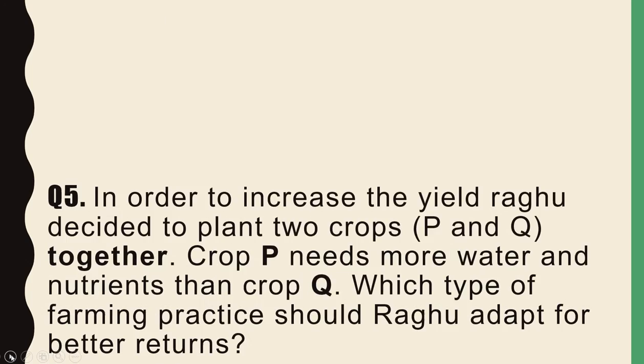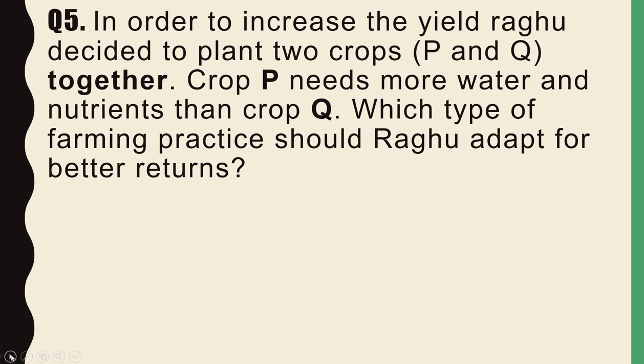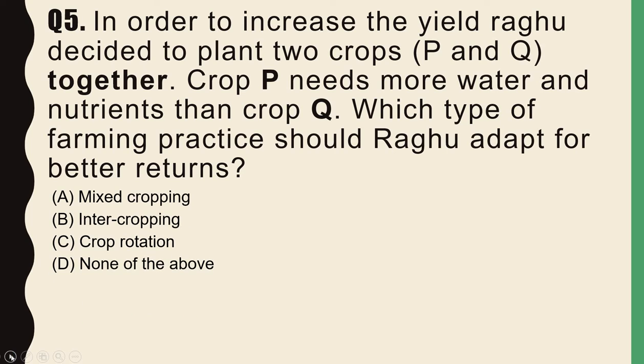So the next one is question number 5, and the question is, in order to increase the yield, Raghu decided to plant 2 crops, P and Q, together, and crop P needs more water and nutrients than crop Q. Be careful while reading it. So which type of farming practice should Raghu adopt for better returns? And the options are mixed cropping, intercropping, crop rotation, none of the above. So the correct option is option B, intercropping.